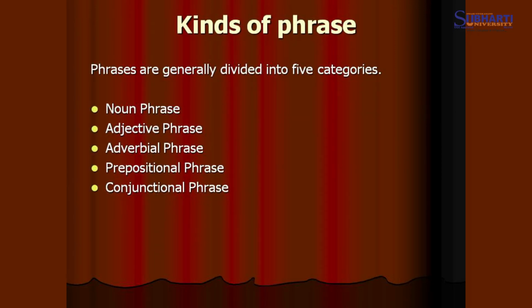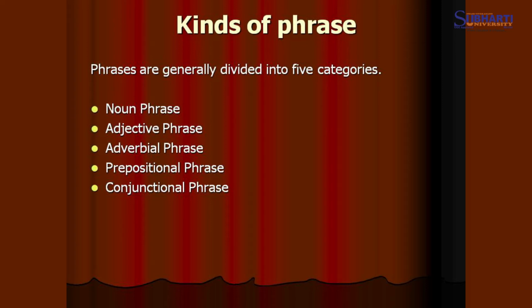Now the second one is kinds of phrase. We discuss the kinds of the phrase. Phrases are generally divided into 5 categories. Number 1, noun phrase. Number 2, adjective phrase. Number 3, adverbial phrase. Number 4, prepositional phrase. Number 5, conjunctional phrase. Now we will talk about all these phrases in detail one by one.